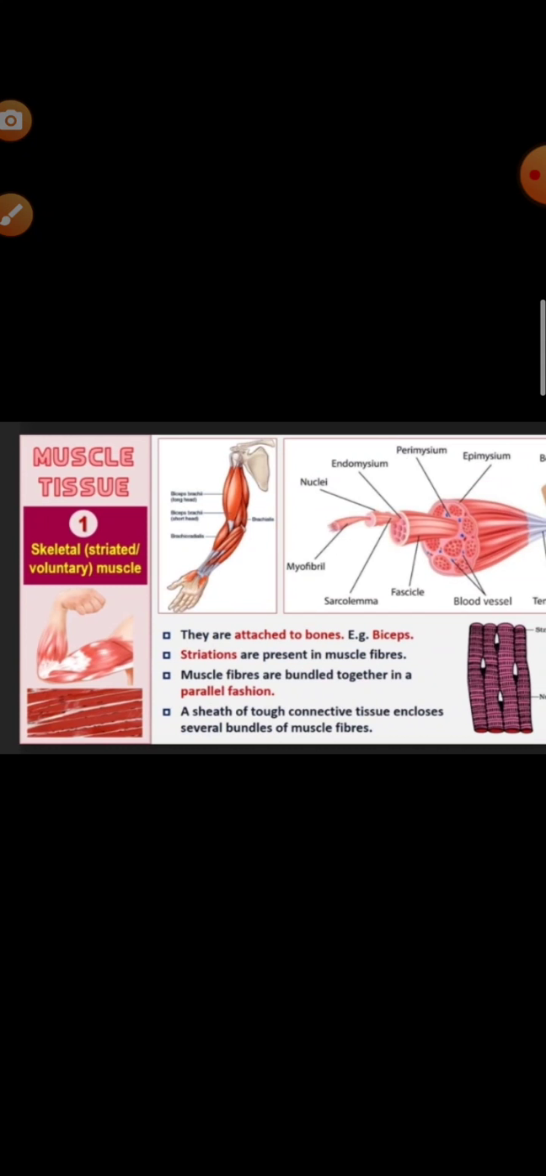The striated muscle fibers show prominent alternate light and dark bands, known as striations, along the length. So, they are known as striated muscle. Since they are attached to the bones, they are also called skeletal muscles. And these muscles can be moved according to our will, so they are also known as voluntary muscles. You can see the diagram of the striated or skeletal muscles.